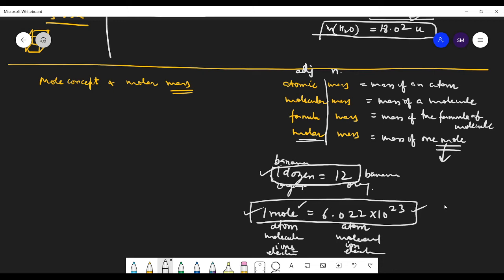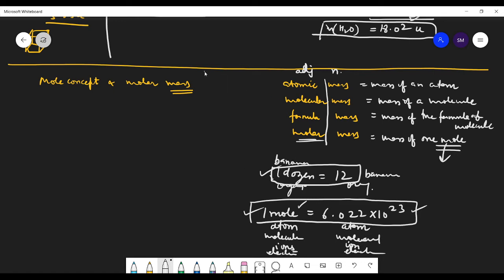Because atoms and molecules are extremely small in size, their numbers are very large, even in a small amount of substance. So to handle such large numbers, you need a unit of similar magnitude, meaning very large. Okay, is this clear, students?